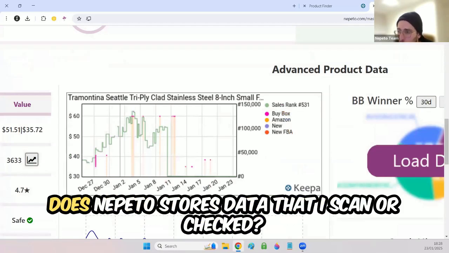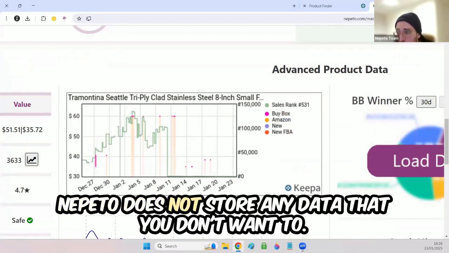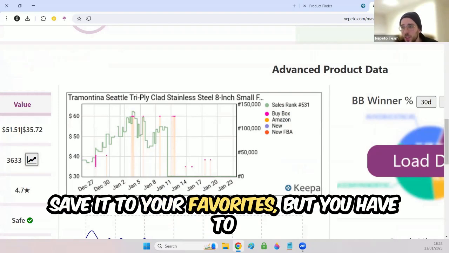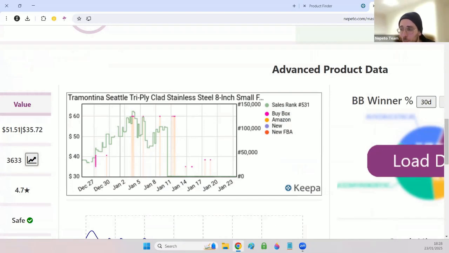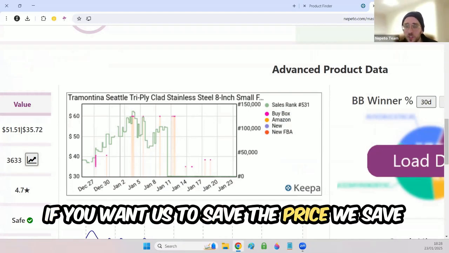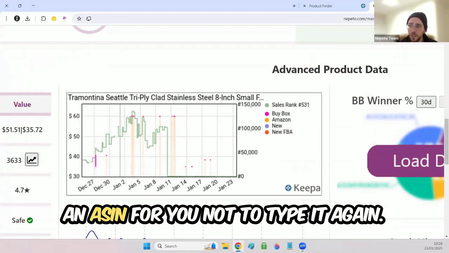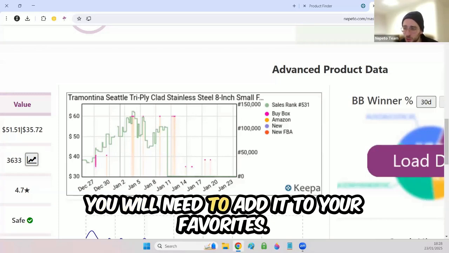Let's see a question. Does Nepeto store data that I scanned or checked? Maybe I'm not aware. Nepeto does not store any data that you don't want it to. If you want to save something, you can just save it to your favorites, but you have to click on the favorites for it to save. If you want us to save the price, we save on the mobile app the last price you entered for an ASIN, for you not to type it again. But if you want more information, not just the last price, you will need to add it to your favorites.